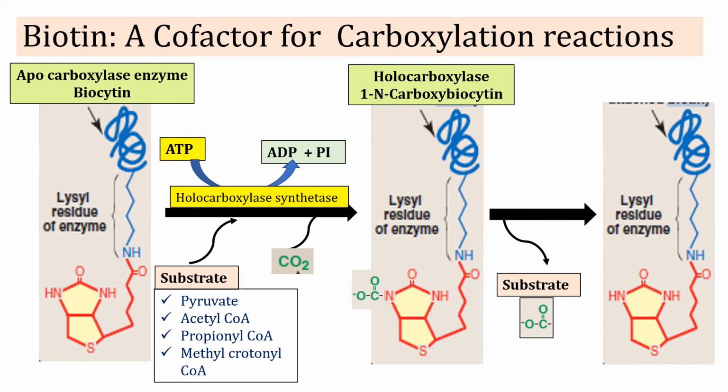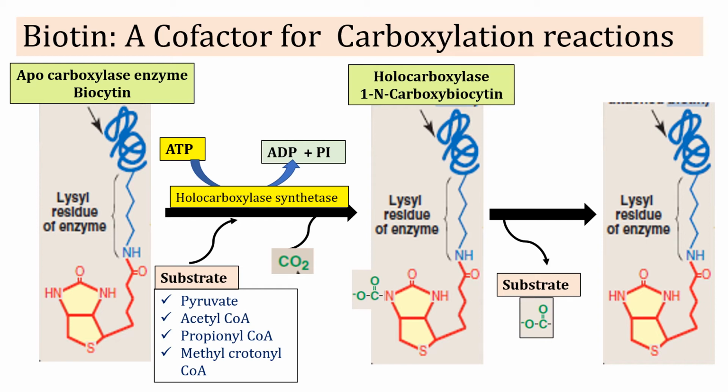In step 1, a carbon dioxide group is added to the apocarboxylase enzyme with the help of the enzyme holocarboxylase synthetase. It is an energy dependent reaction, so 1 ATP is utilized for this reaction. Now the holocarboxylase enzyme, that is N-carboxybiotin, is formed, which is the functional carboxylase enzyme.